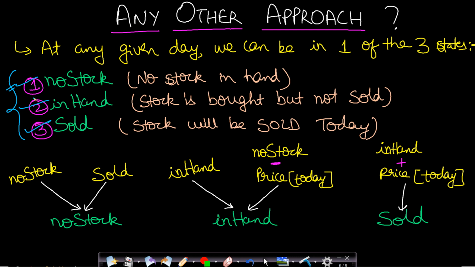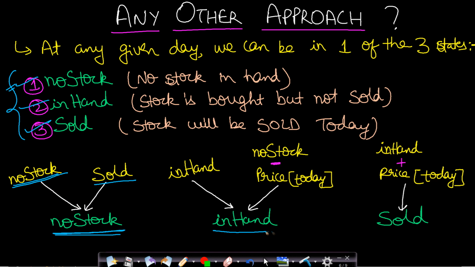So let us now see the transition. When do you reach all these three states? Let's say on the current day you are having no stocks. Then how do you reach this state? Well, actually on the previous day you might not be having any stock and you did not buy any stock on the previous day. So if you have no stock on the previous day, then you can reach the no stock state on the next day, that is on the current day. Otherwise, if you had stocks on the previous day and if you sold those stocks, then you will reach the no stock state on the current day. Okay, so these are the two possible state transitions. I hope you are able to understand it.